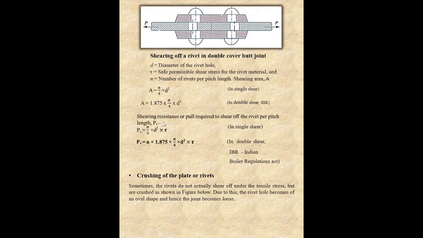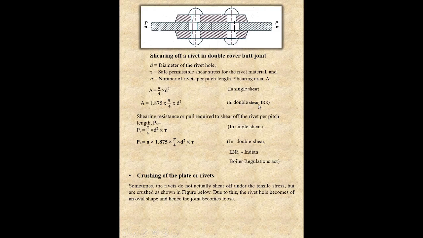So now we have to find the shearing resistance or pull required to shear off the rivet per pitch length. We know the projected area of the rivet is circular. It means area is pi upon 4 d square, in single shear.